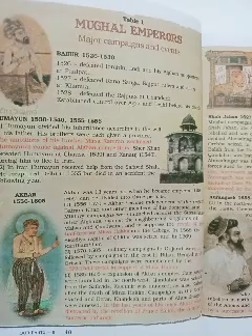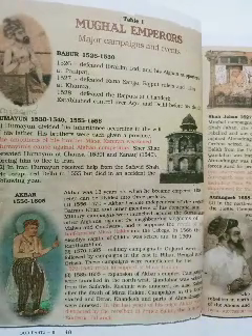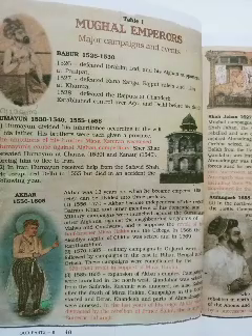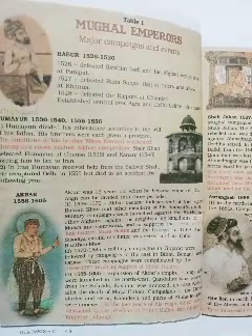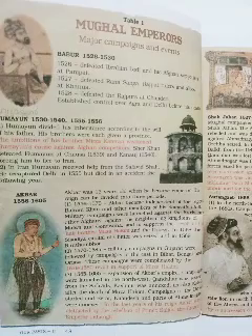Then the next ruler is known as Humayun. The eldest son of Babur was Nasiruddin Muhammad Humayun. Humayun succeeded him in 1530 AD.